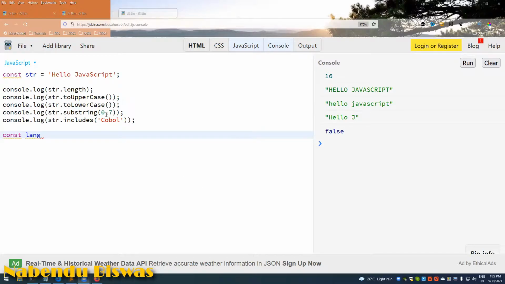Substring, it took out the substring from 0 to 7. 0 1 2 3 4 5 6. So there are methods through which you can take out a substring. So it took it out here.